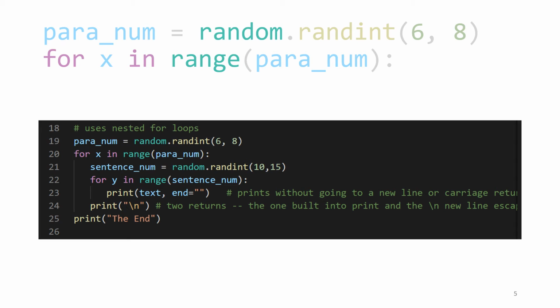So let's say the paragraph number ended up to be 6. Then range of 6 would be the numbers 0, 1, 2, 3, 4, 5. And then as we set up the loop in line 20, x would be 0, and then 1, 2, and then 3, and then 4, and then 5, and then we would stop. That's the beginning. That's the setup for the outer loop of our nested loop.